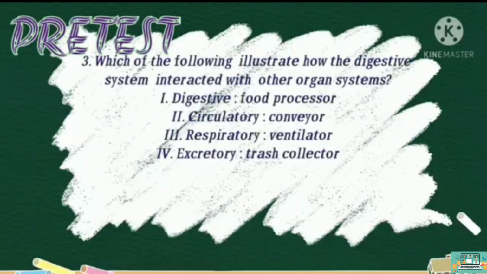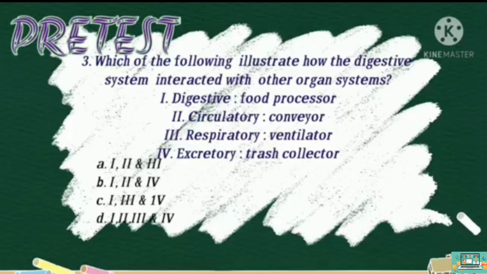For question number 3, which of the following illustrate how the digestive system interacted with other organ systems? 1. Digestive is a food processor. 2. Circulatory is the conveyor. 3. Respiratory is the ventilator. 4. Excretory is the trash collector. And here are the choices.